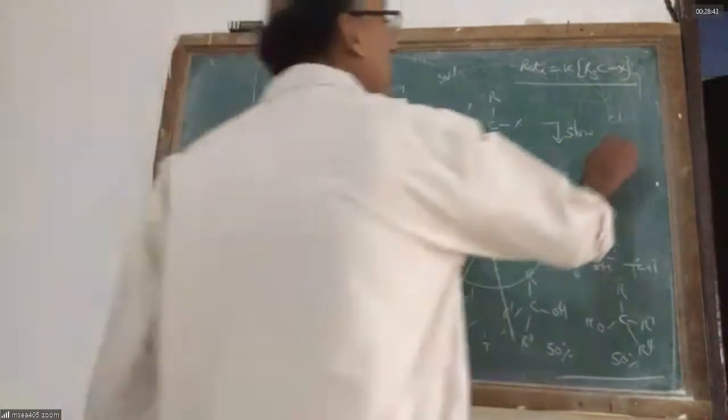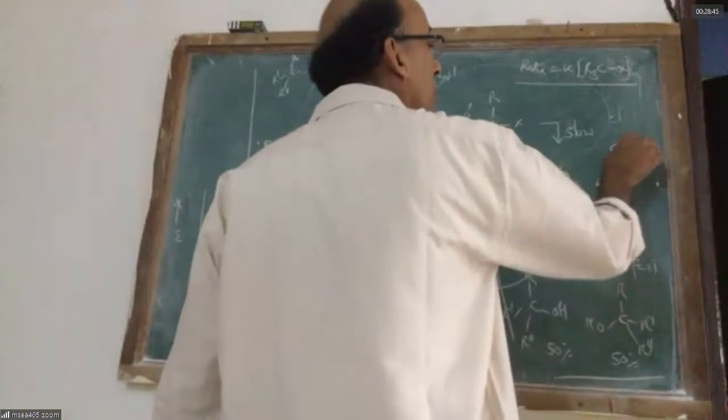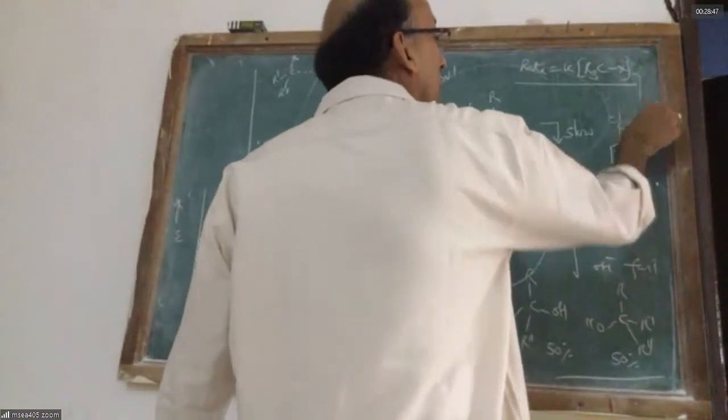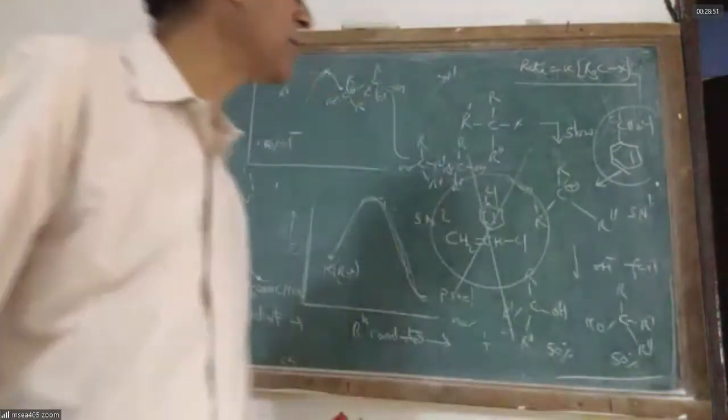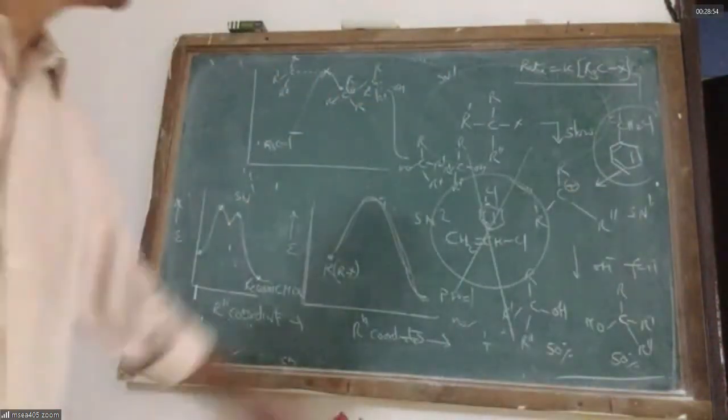Benzyl chloride, what type of reaction does it undergo? SN1, because the benzyl carbocation is stabilized.